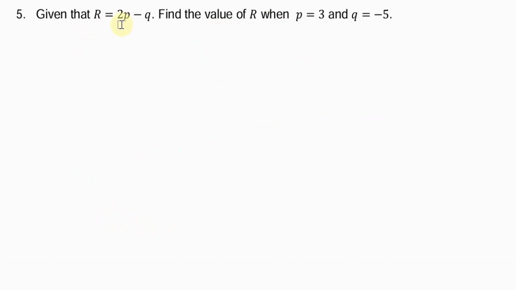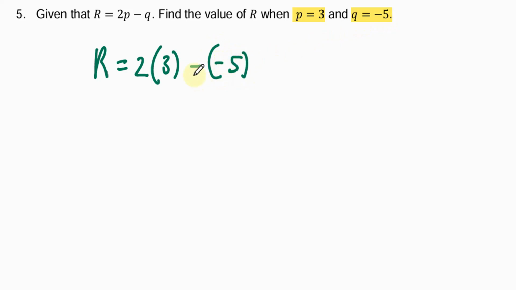Given that r equals 2p minus q, find the value of r when p is equal to 3 and q is equal to negative 5. So we can substitute in the values of p and q. So we have 2p, so 2 times 3. Then minus q. Now q is negative, so we're going to put it in brackets because we are subtracting here. 2 times 3 will give us 6. A negative times a negative is a positive. And the answer then will be 11.